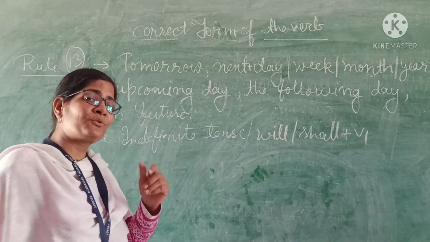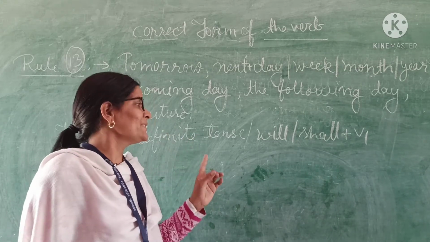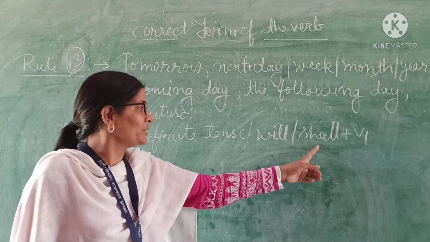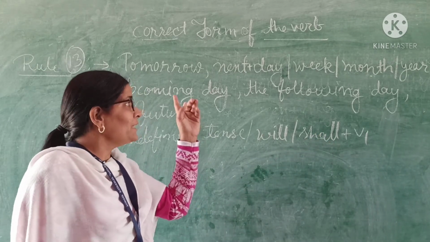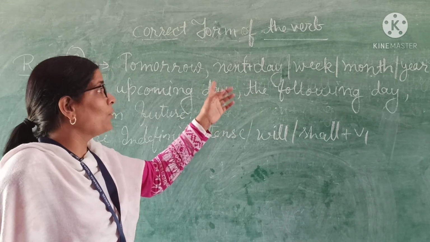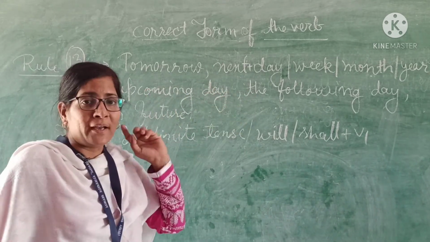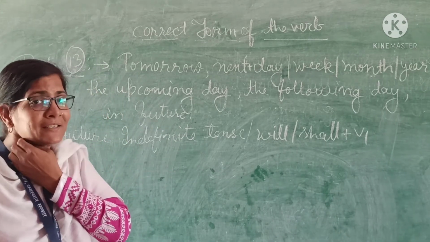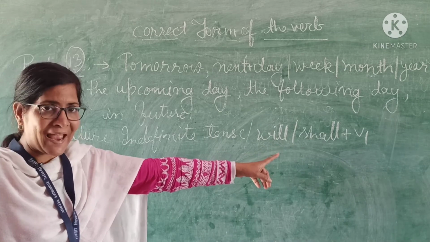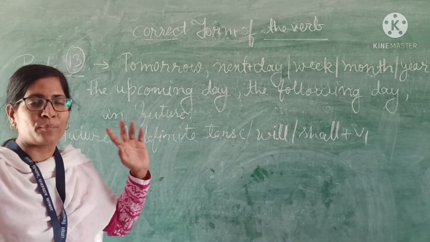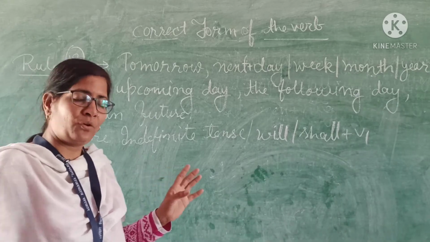And what does the future indefinite tense say? The future indefinite tense rule says that we have to use will or shall plus the verb's first form here. Okay? If these adverbs are there, tomorrow, the next day, the next week, the next month, upcoming day, the following day, in future, then you will use will or shall plus the verb's first form, meaning you will use future indefinite tense there. Okay?